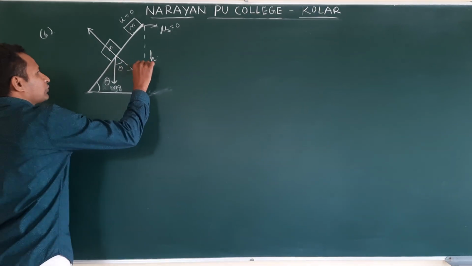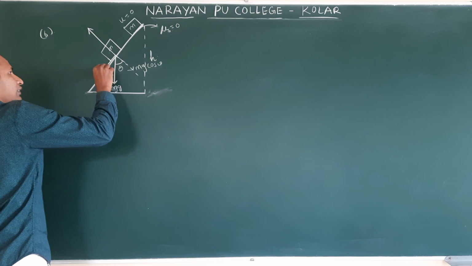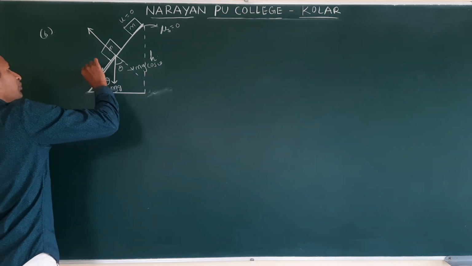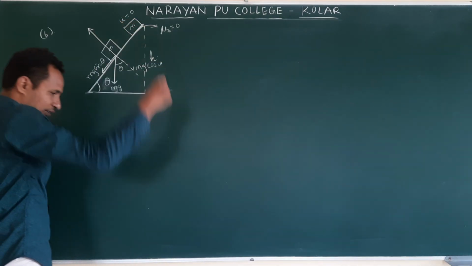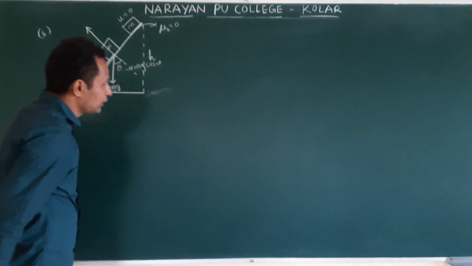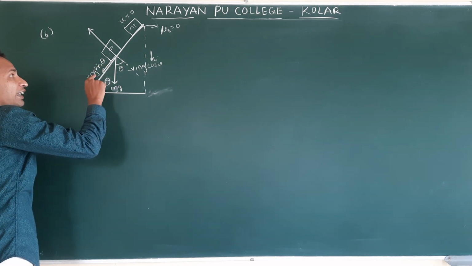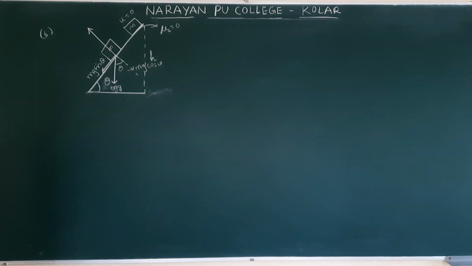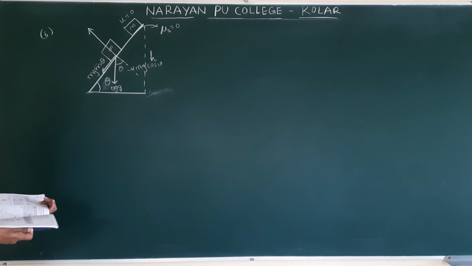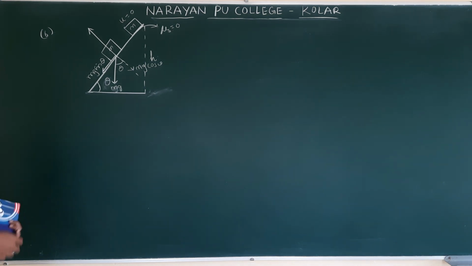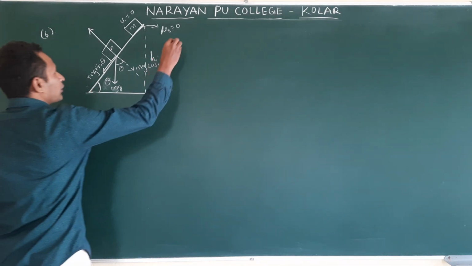Now you resolve this. This will become Mg cos theta. Another component of Mg is this one: Mg sin theta. When it falls straight, Mg acts downwards. Here also Mg acts downwards, but this is sliding on the inclined plane. On the inclined plane, which force is acting? Mg sin theta is acting. Did they give this path? Not given. They only gave theta. Now, what are they asking? What is the time to reach the bottom? t, question mark.